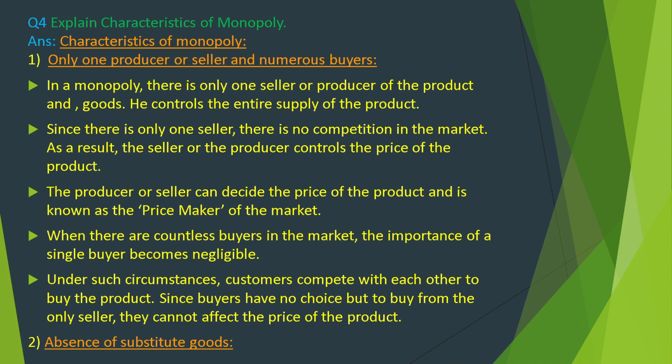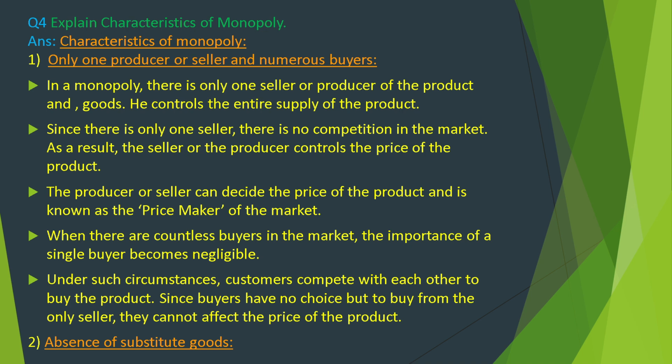Since there is only one seller, there is no competition in the market. As a result, the seller or the producer controls the price of the product. The producer or seller can decide the price of the product and is known as the price maker of the market. When there are countless buyers in the market, the importance of a single buyer becomes negligible. Under such circumstances, customers compete with each other to buy the product. Since buyers have no choice but to buy from the only seller, they cannot affect the price of the product.